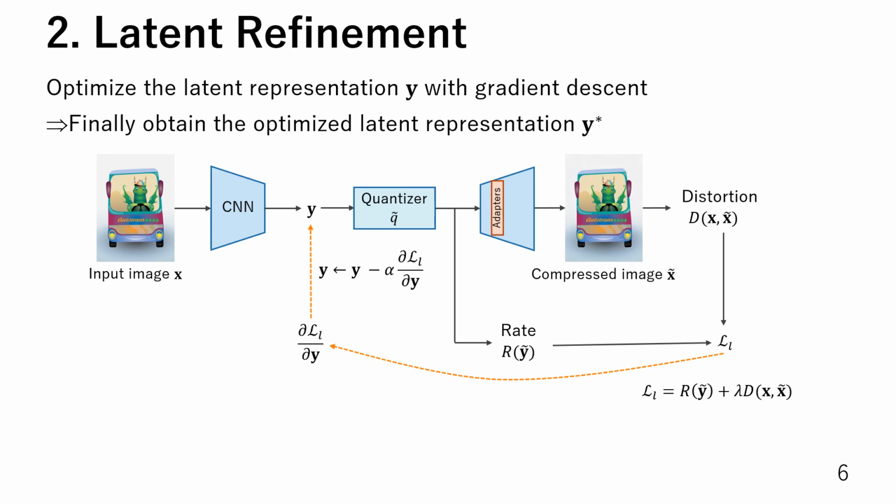We then explain the latent refinement. We optimize the latent representation in terms of rate distortion with gradient descent. We finally obtain the optimized latent representation. The latent representation is converted into the latent bit stream by entropy coding and transmitted.